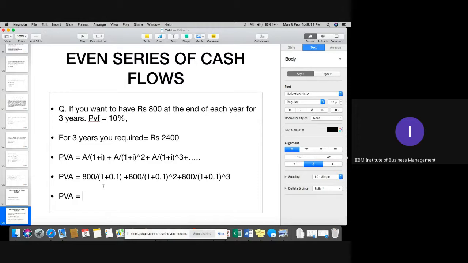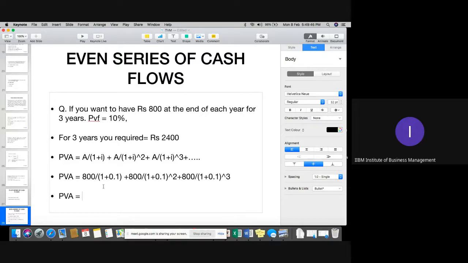But basically what exactly are we calculating right now? We are calculating if we want 2400 for 3 years, meaning 800 each year, what should be the present value of that amount, because after 3 years you will definitely receive 2400 rupees. Okay. But what exactly the amount would be, that we need to calculate in this case. That is called the present value of an annuity when we have uneven cash. I hope you understood the meaning of this particular part.